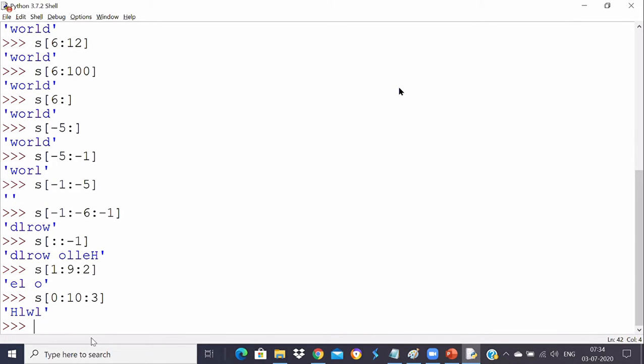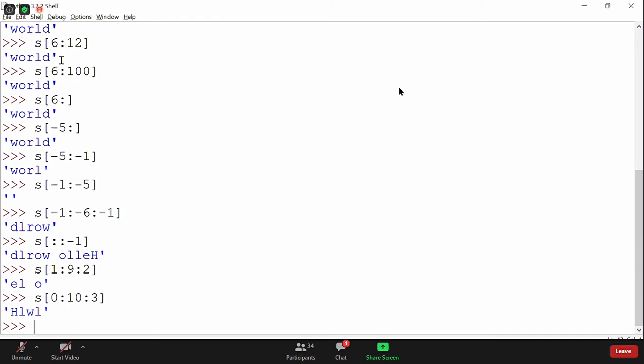I hope with all these examples you got confident with slicing now. What happens if I give start value and stop value? What happens?